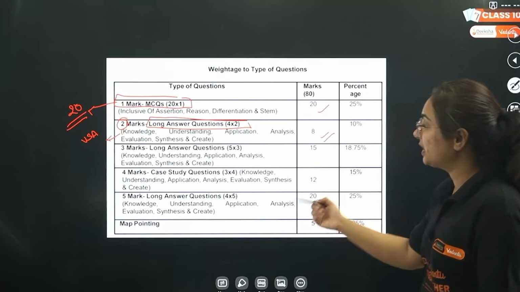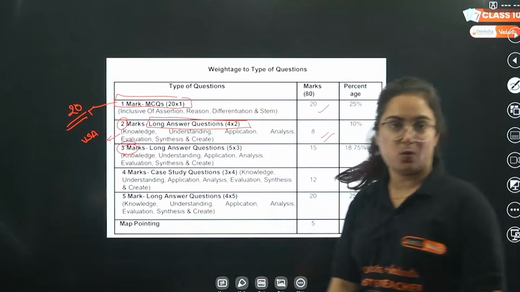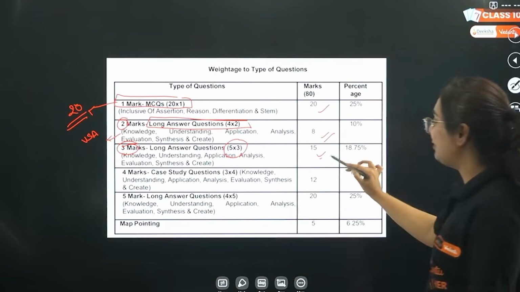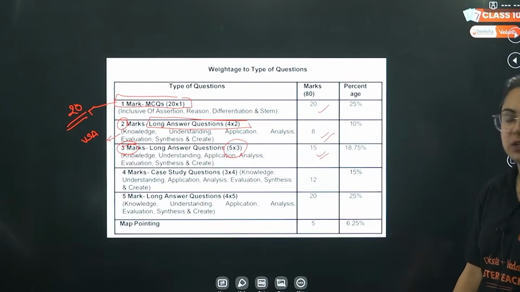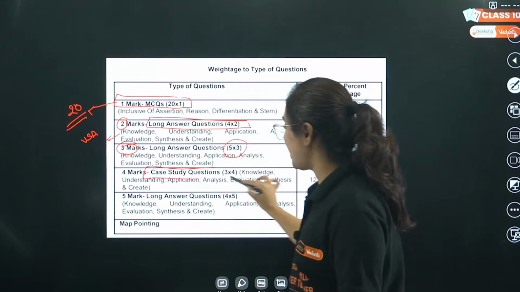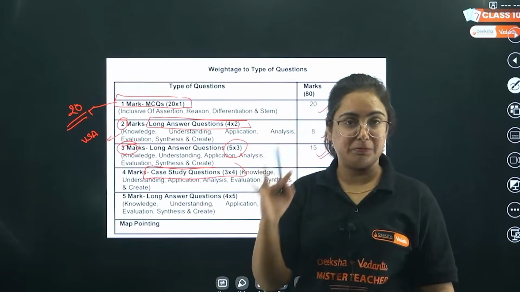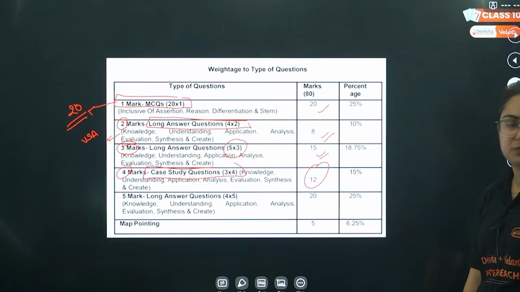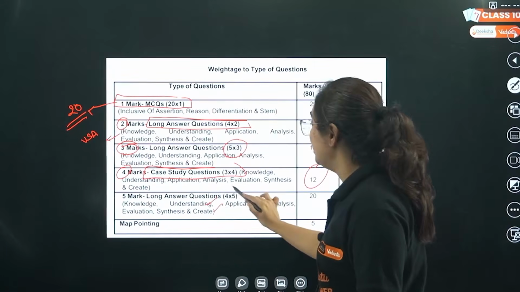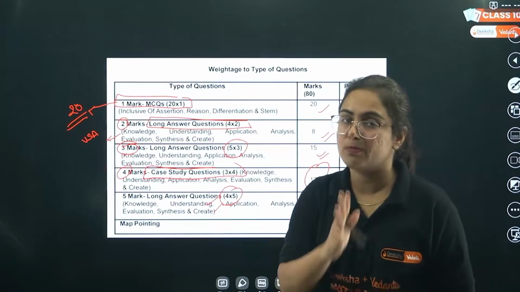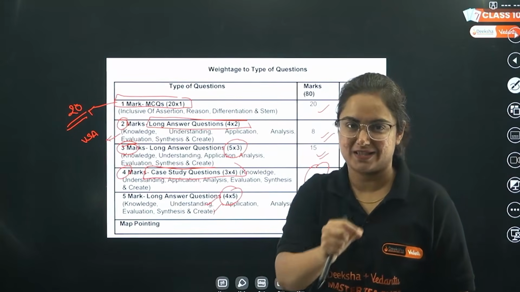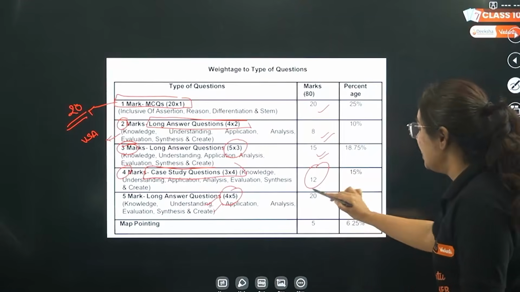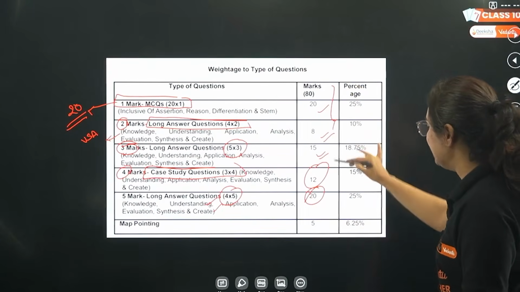Then we have in subjective type of question 3 marker question. Okay? How many number? 5 in number will give you how many marks? 15 marks. Then we have, beta, case-based questions. So 3 case-based questions will be there, each carrying 4 marks, 12 marks here you get. And then we have 5 marks long answer question. How many? Number 4. This is something difficult to write, right? This is something which you feel that the SST is a lengthy paper. 20 marks, and this is how you get 80 marks in total.